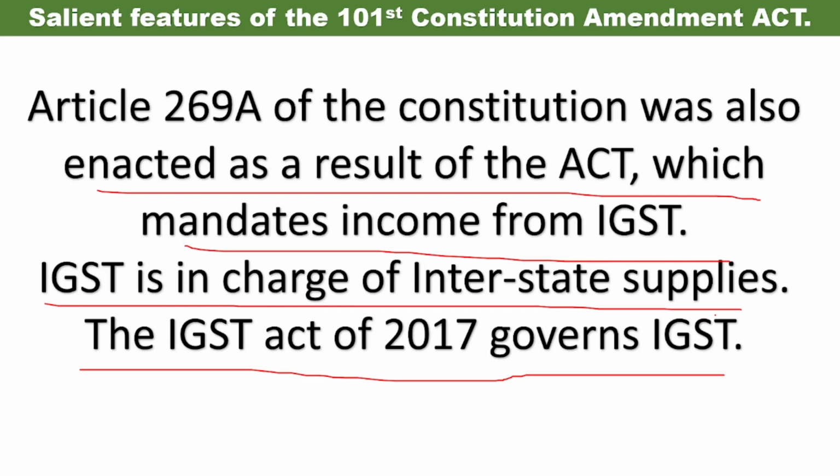This article states that there will be a guaranteed income from the IGST, Integrated Goods and Service Tax. This Integrated Goods and Service Tax is levied on interstate supplies. If the goods are supplied from one state to another state, then on that particular supply, the IGST will be charged. So this 269A article guarantees this income.